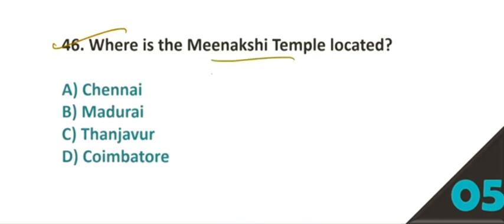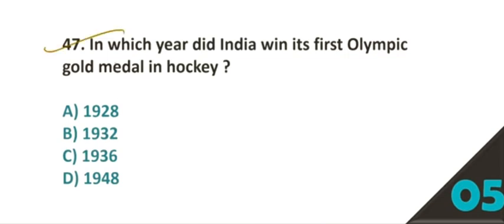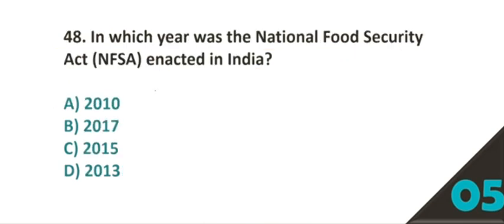46. Where is the Meenakshi temple located? Option number B, Madurai, Tamil Nadu. 47. In which year did India win its first Olympic gold medal in hockey? Easy question. Option number A, 1928. 48. In which year was the National Food Security Act, NFSA, enacted in India? Option number D, 2013.